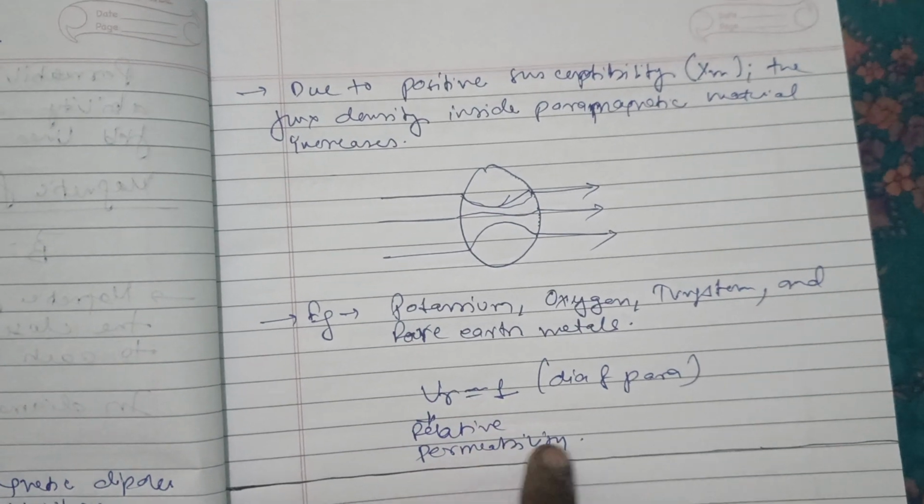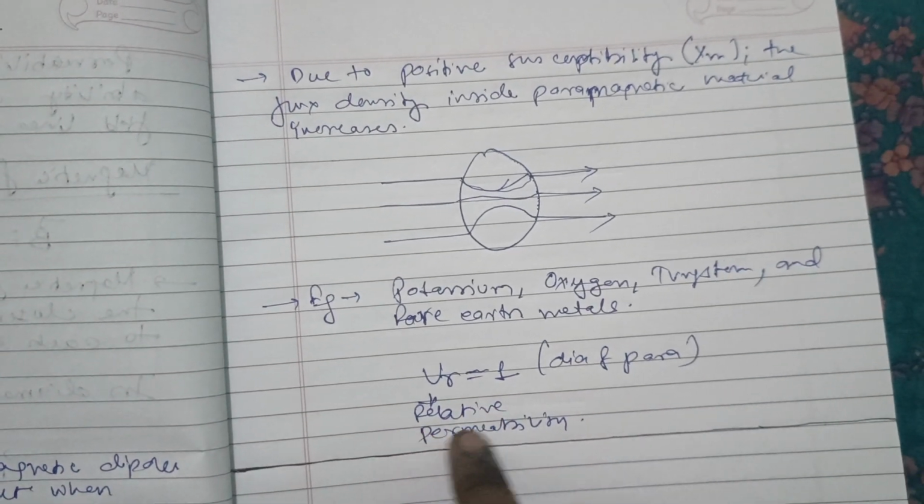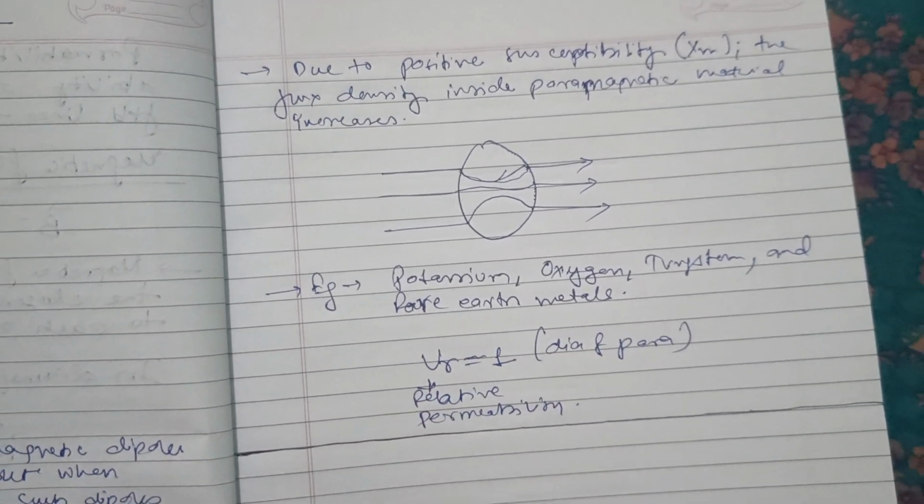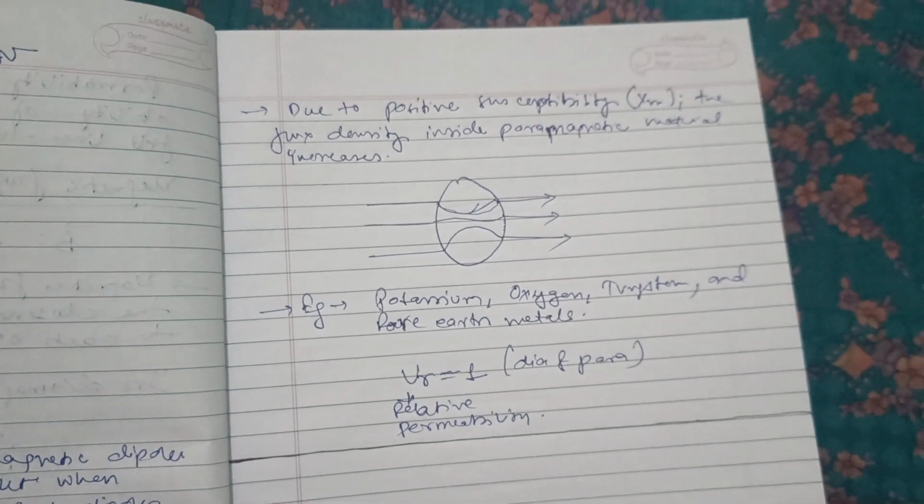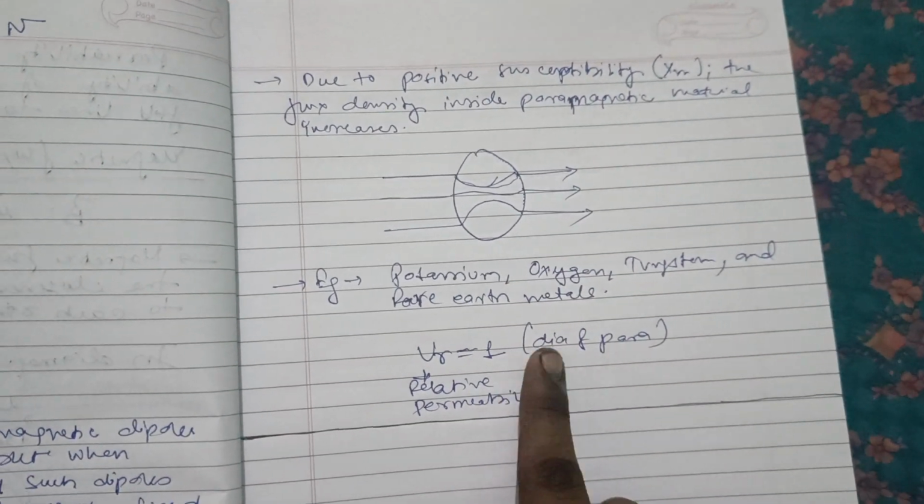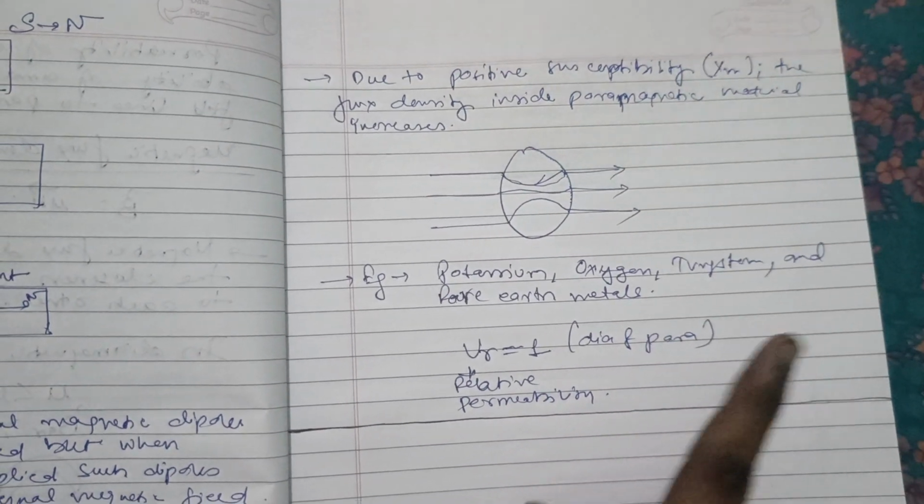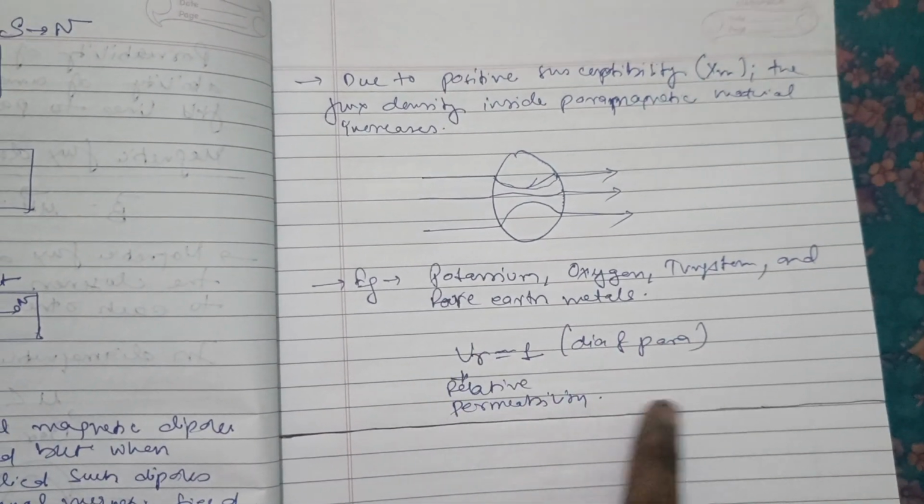So mu r for diamagnetic and paramagnetic material, the relative permeability, is approximately equal to 1, which is considered as 1.